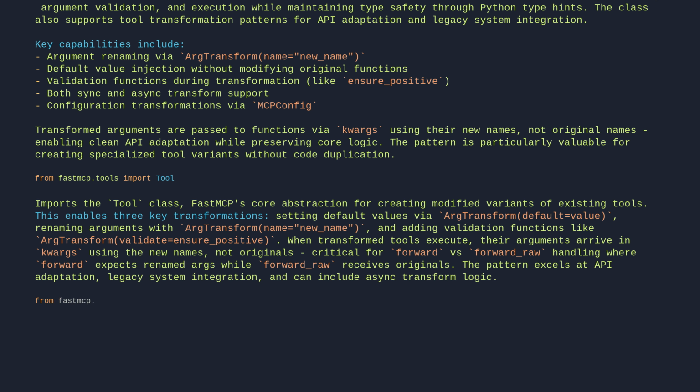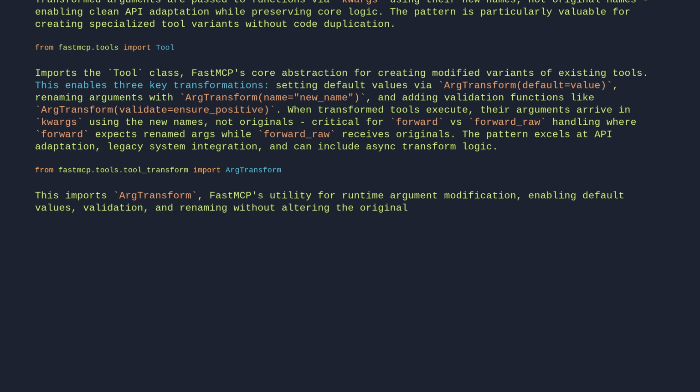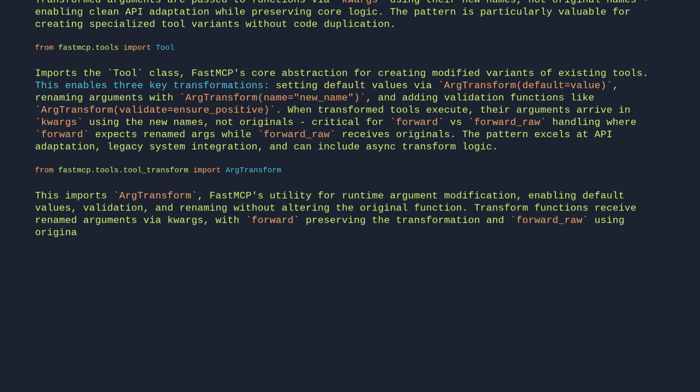From fastmcp.tools.tool_transform import ArgTransform. This imports ArgTransform, FastMCP's utility for runtime argument modification, enabling default values, validation, and renaming without altering the original function. Transform functions receive renamed arguments via kwargs, with forward preserving the transformation and forward_raw using original names. The pattern supports async transforms and is ideal for API adaptation and legacy system integration.